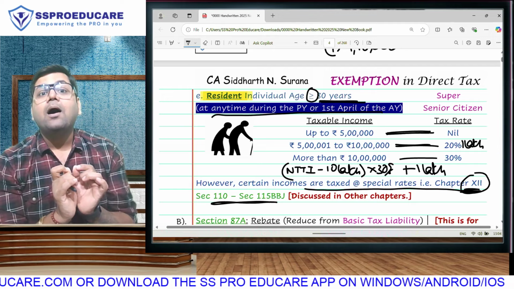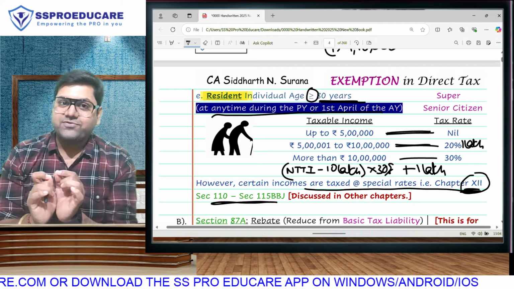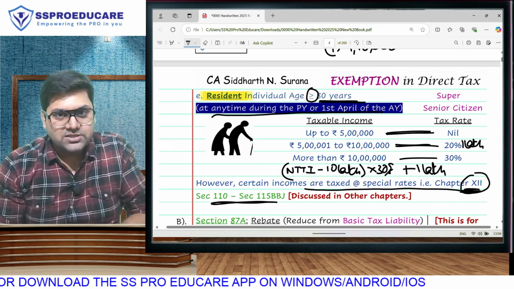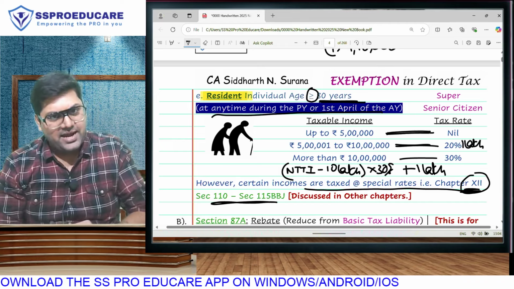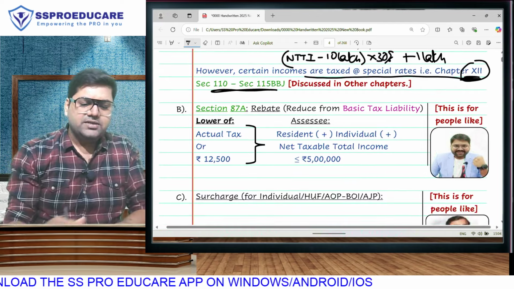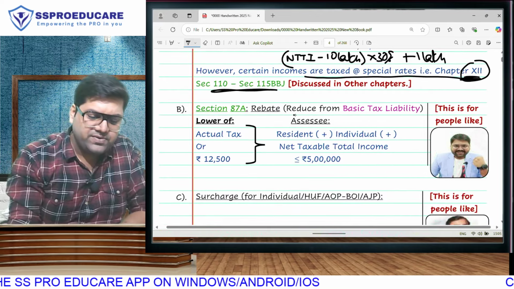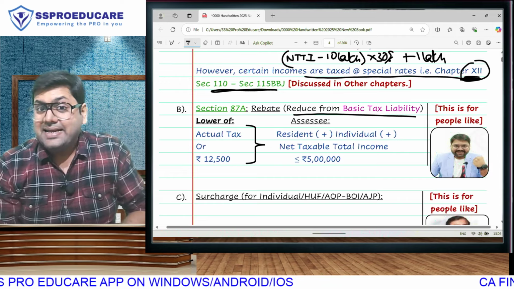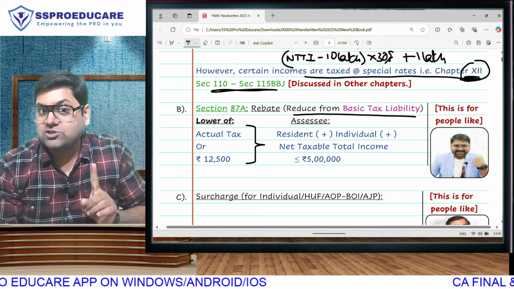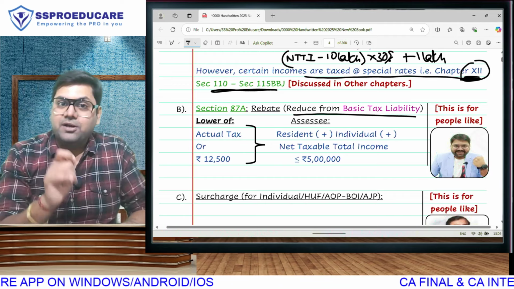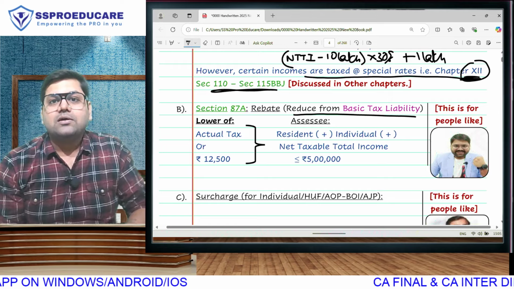The total is your basic tax, because after we calculate basic tax, we still have to learn 3 important concepts, that is rebate, surcharge, and cess. Let us have a discussion of rebate. First, we talk about the old regime. Rebate means we are going to reduce this amount from our tax liability, subtract from tax. This is not exemption or deduction. Exemption and deduction get subtracted from income, but rebate will be subtracted from your tax liability.